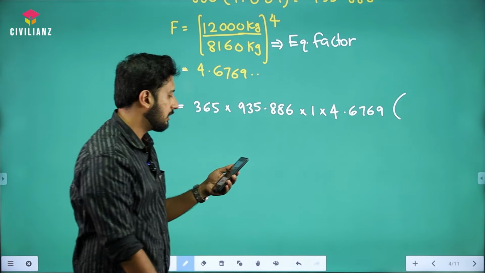Design life? I'm sorry, just a second. Design life was how much? 15 years, right? I'm sorry. So here I have written 20. You might have already noticed that it's 15. So (1 plus R) raised to N, and that N is nothing but the design life. So this is going to be 1.04 raised to 15, minus 1, now whole divided by R.